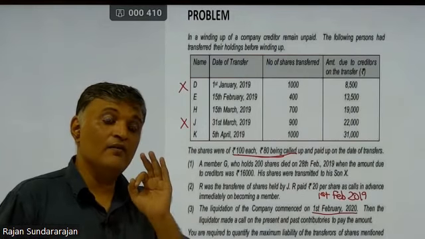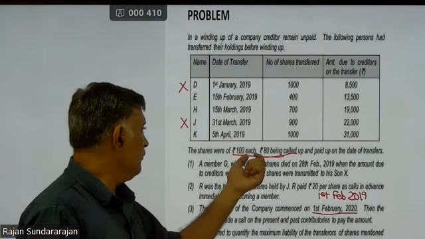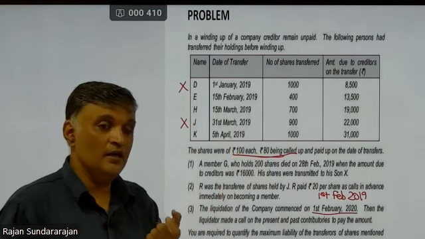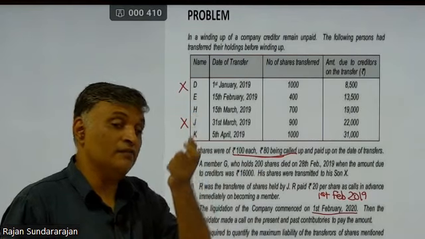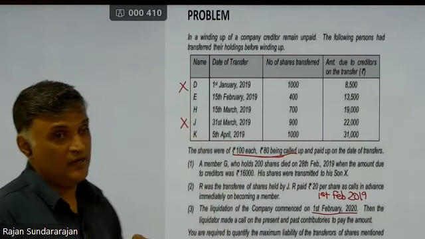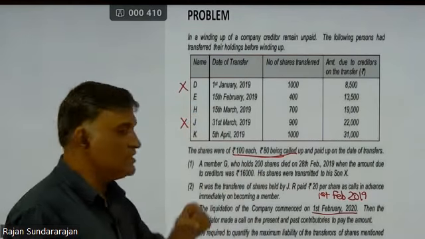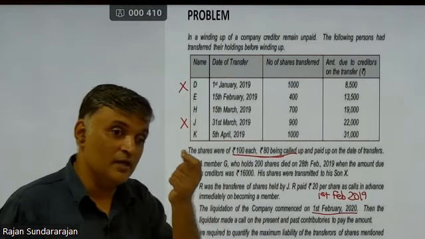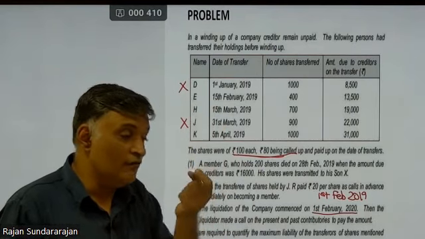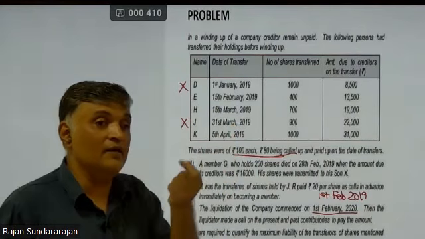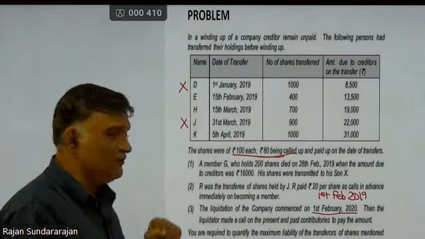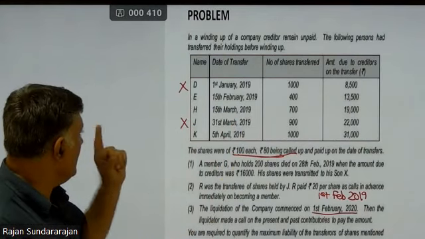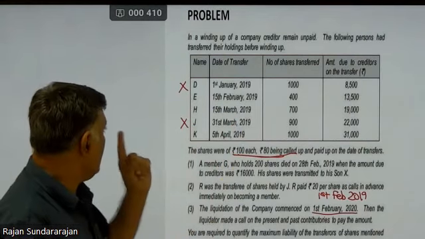To what level do they have to contribute? Obviously, for the maximum 20 rupees per share, and in respect of the creditors which were due at that point of time they ceased to be a shareholder. That is also very important. For example, when E ceased to be shareholder, what was the creditor balance at that point of time? Only for that part of the liability, he will take a part. But very important, look at the first one. So we have eliminated D and J. Now we have E, H and K.